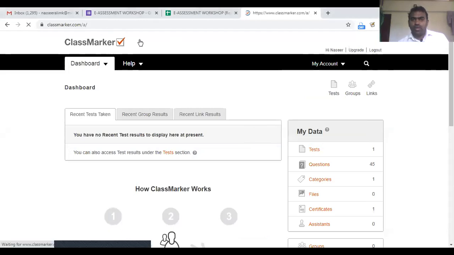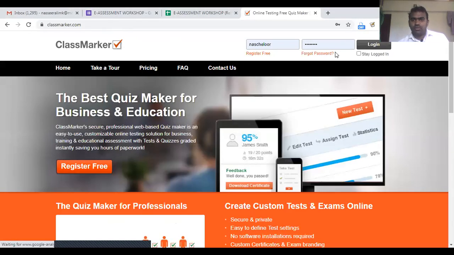When you enter classmarker.com, you will be asked to create an account. You see the register free option is there. You will have to create one more account later, so I hope you have another spare email ID.